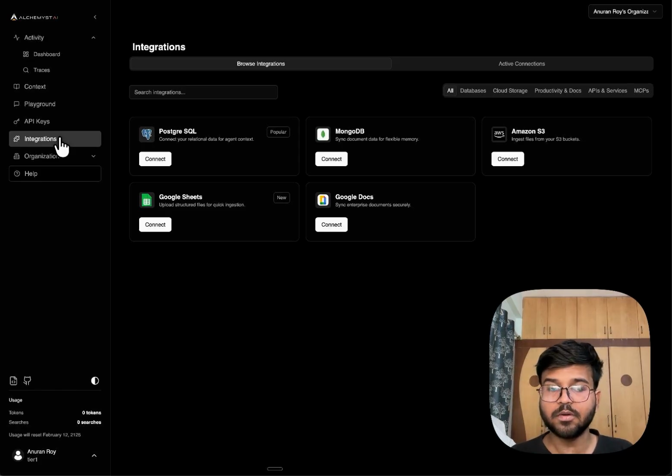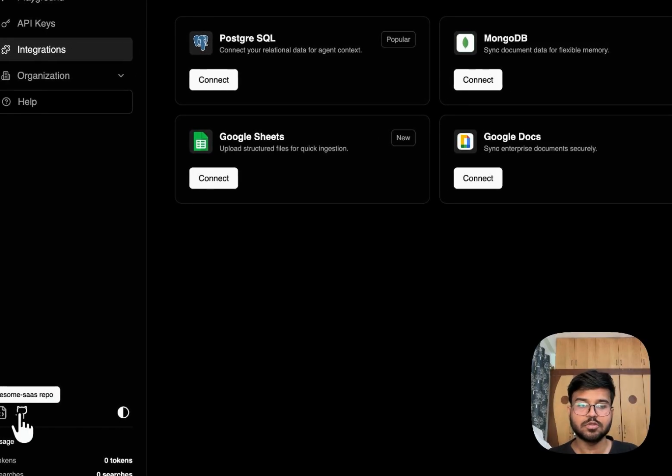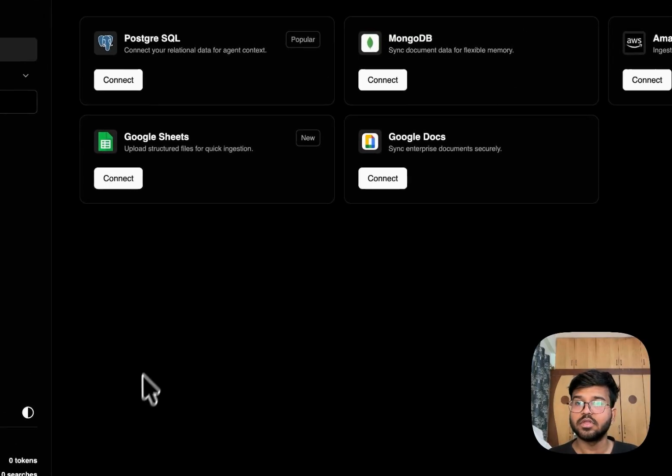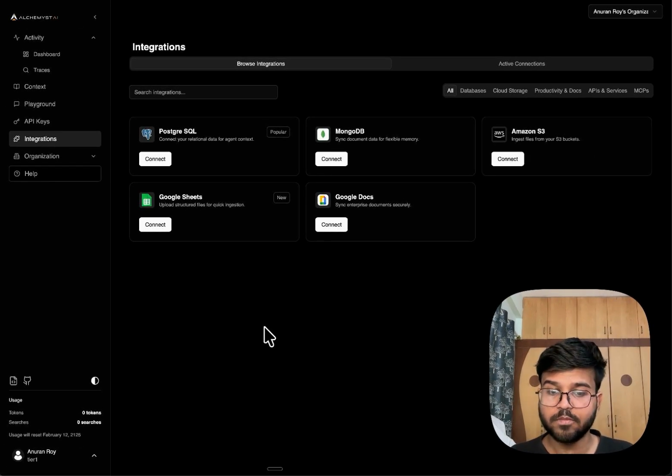So yeah, that's a quick overview of Alchemyst. For more documentation, you can just refer to this. You can see our open source contributions and so on and so forth. And all of this is done deterministically with a Pareto optimal performance-to-cost ratio.